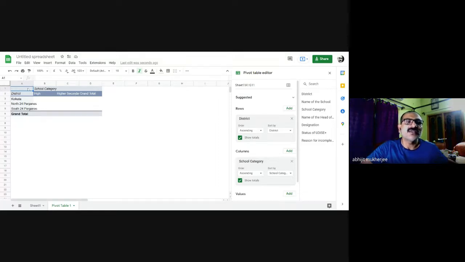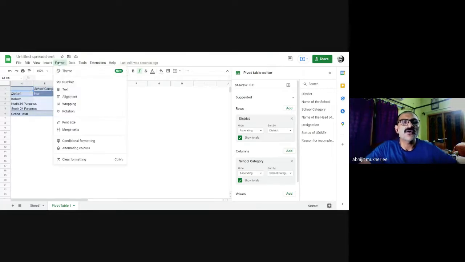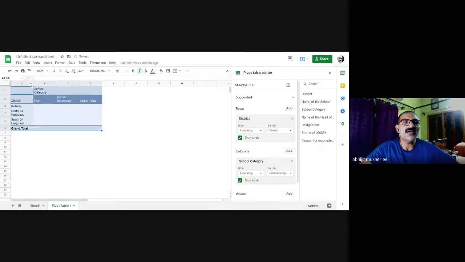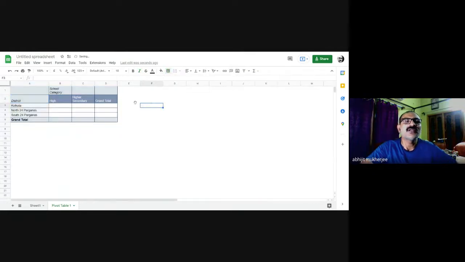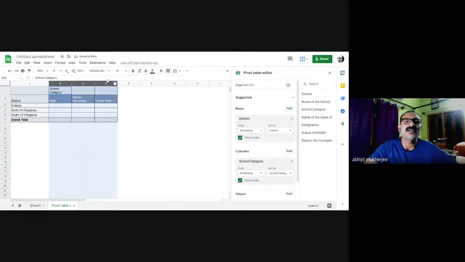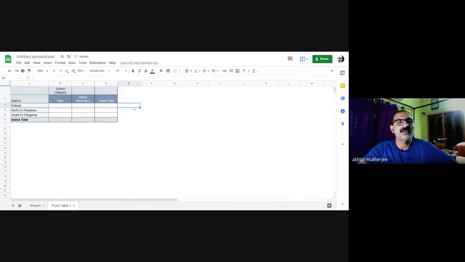Let me do one thing. Select this data sheet. Go to format. Select wrapping and wrap. So my data is totally visible now to all my viewers. I'm a bit fastidious about this. Let me select it once more and give some borders. It will make them look nice. Select the three rows, and then from these three dots, align them centrally. Okay.